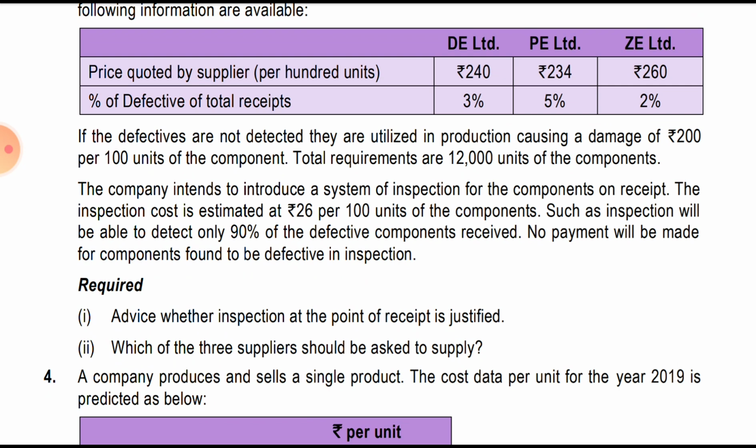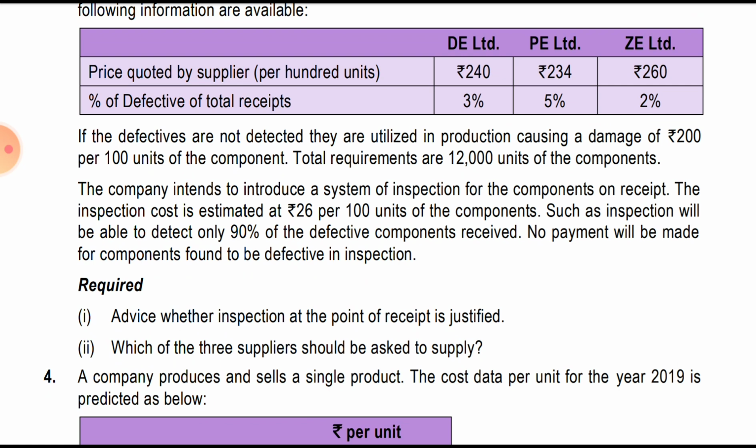So in short, we should purchase from DE, PE or ZE. Their defective rates and prices are given.